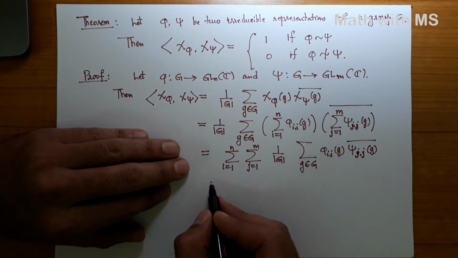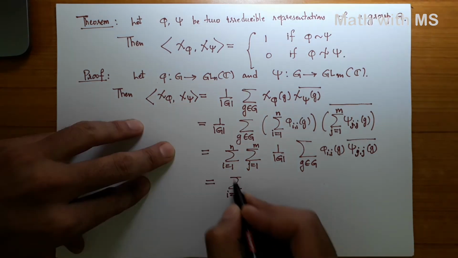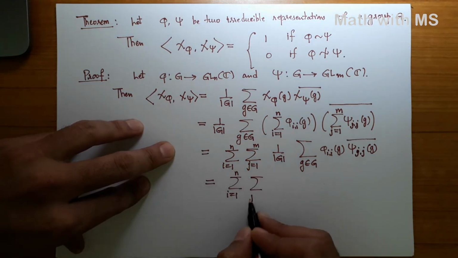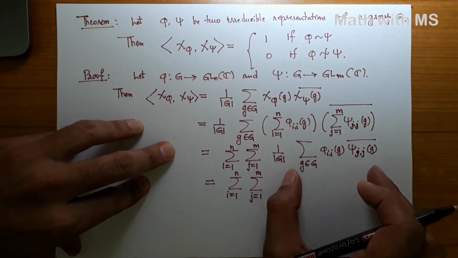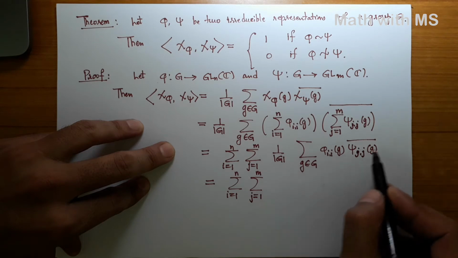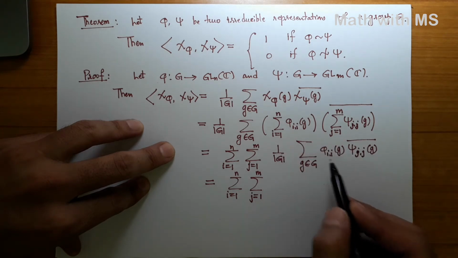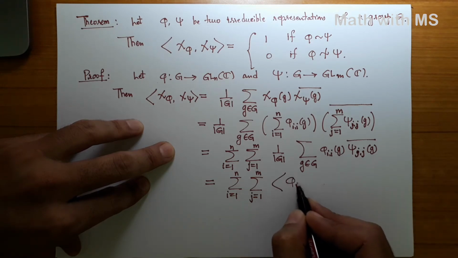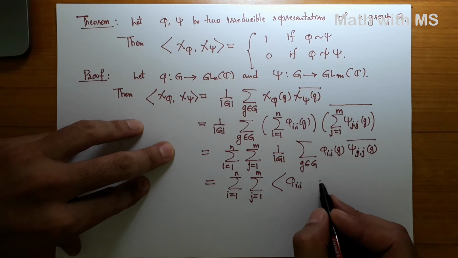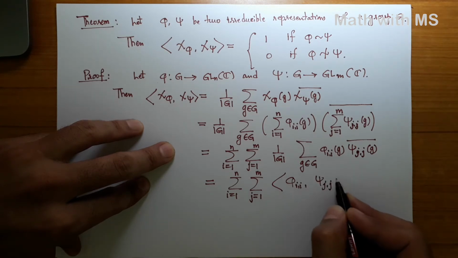But what is this? Summation i from 1 to n, summation j from 1 to m. Alright, now recall that this summation is again the same inner product, where the functions are the coordinate functions phi_i and psi_j. So this is the inner product of phi_i and psi_j.